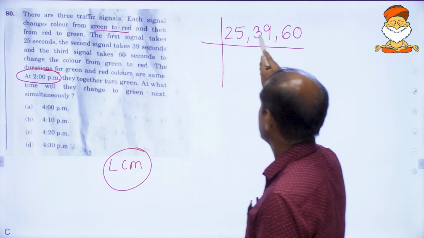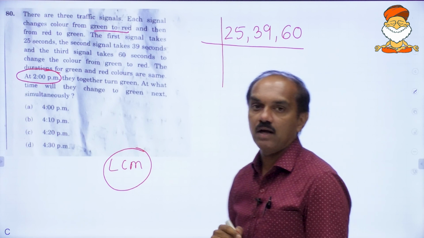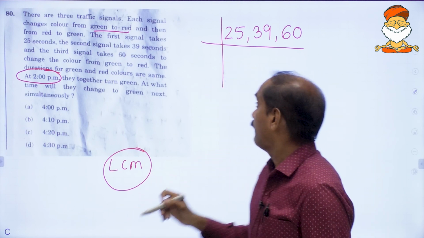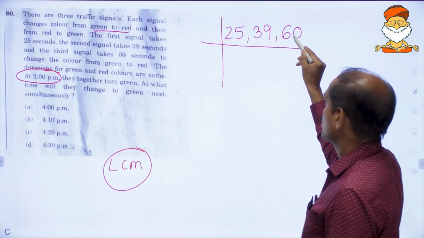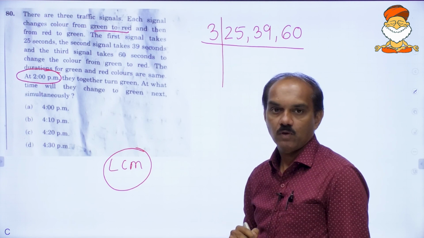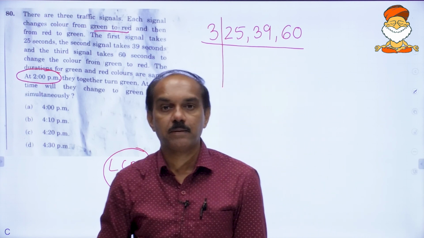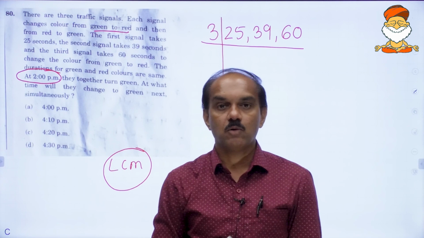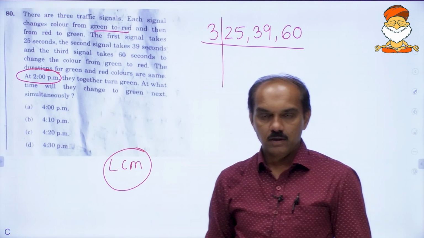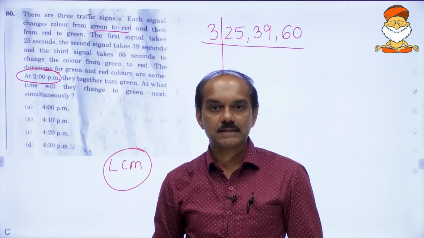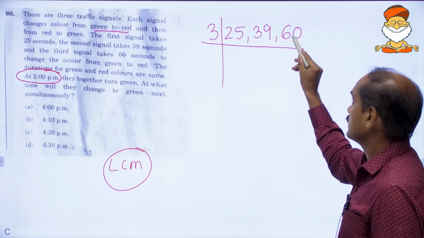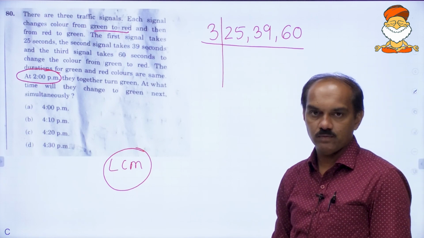25 seconds, 39 seconds, 60 seconds, all are in seconds, and our LCM will also be in seconds. See here, these 2 are divisible by 3. Always you must start with the least prime natural number. That is the most important rule connected with the calculation of LCM. 2 is the least prime natural number, but if you start with 2, this is the only number which is divisible by 2.